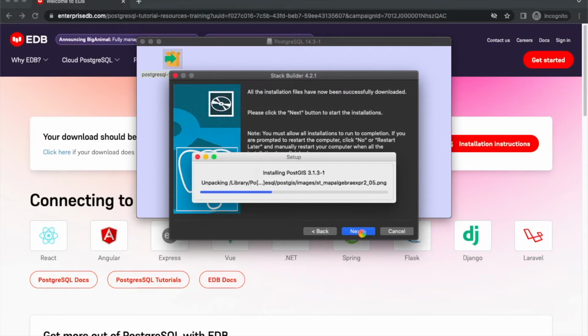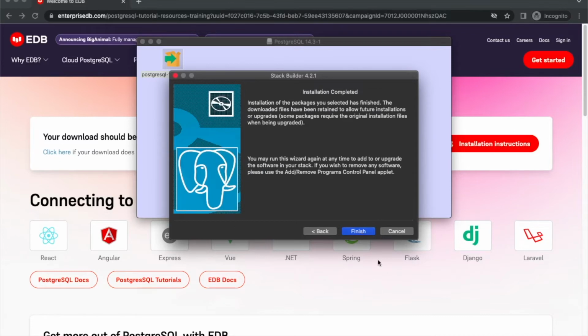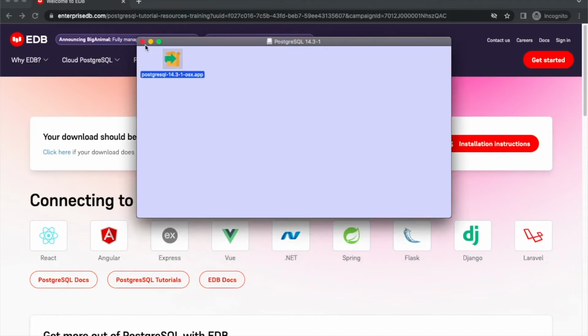That shouldn't take too long. Perfect, and I'm gonna click on Finish, and we finished downloading our product. Perfect, can close that window now.